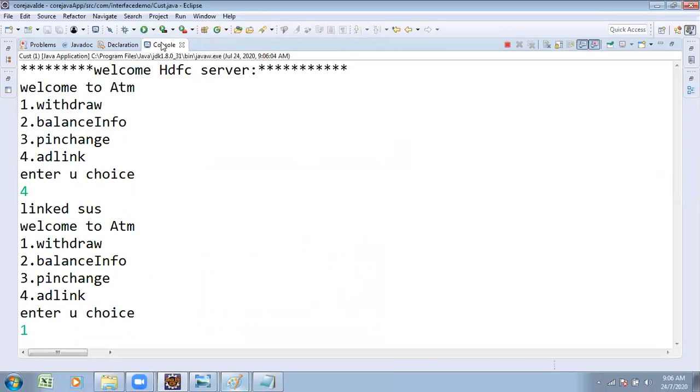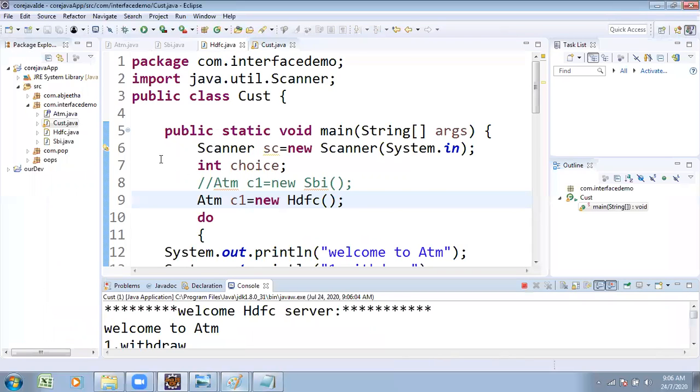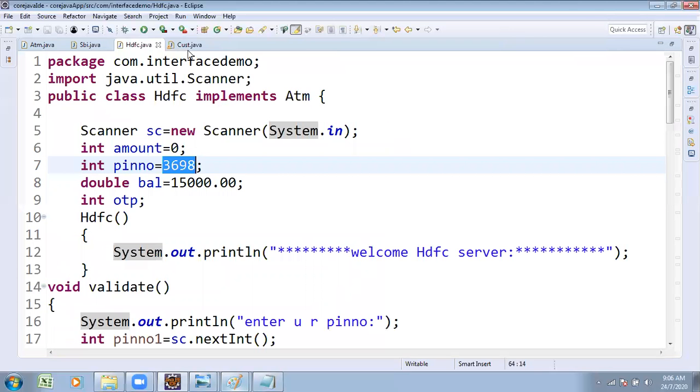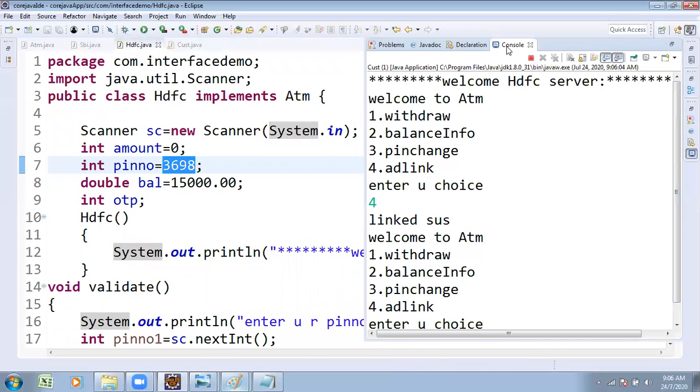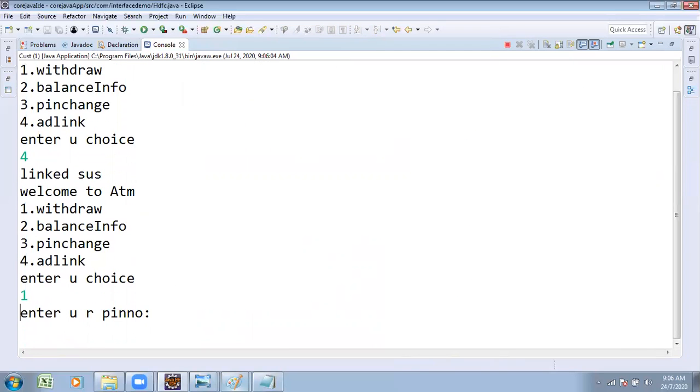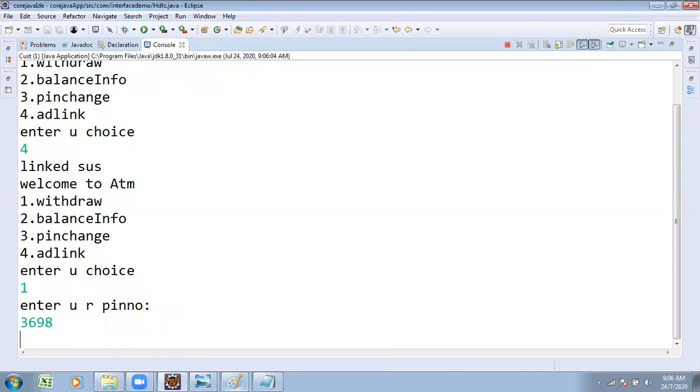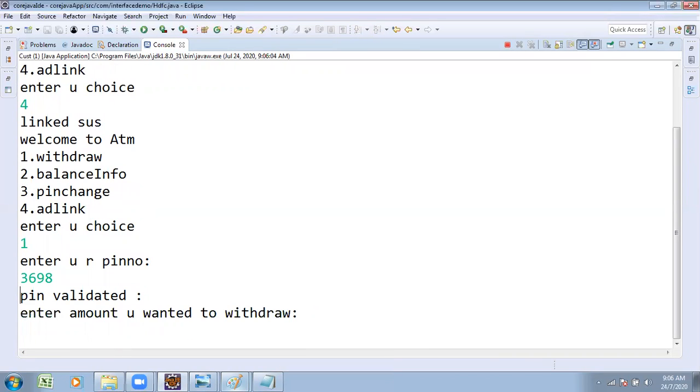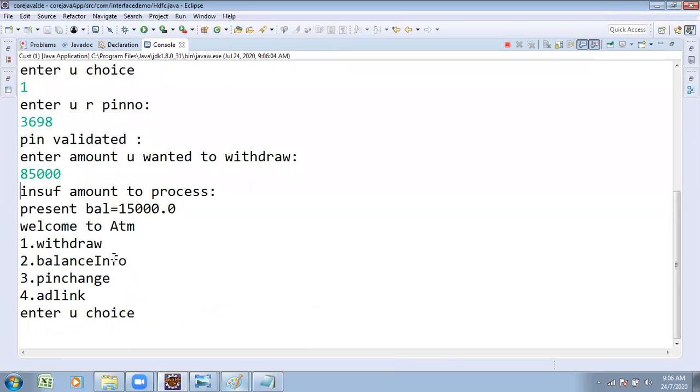What is the PIN number I gave? 3698. Right? So when validated, how much amount do you want to withdraw? I plan to withdraw 85,000, and it shows insufficient balance. Why? Because my balance is 15,000. I tried to make a transaction of 85,000, which is not going to be sufficient. So this is the logic we are applying for the interface.